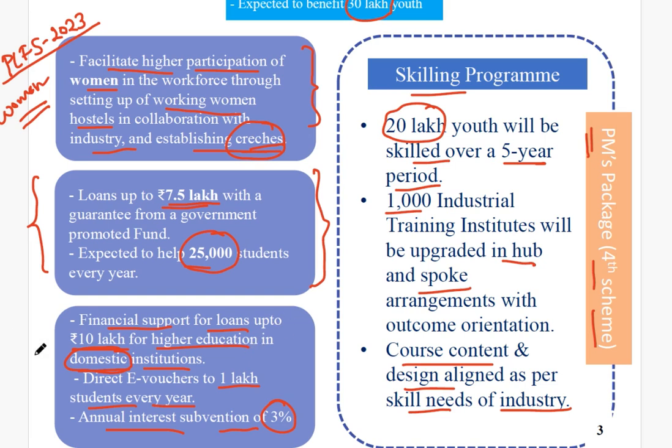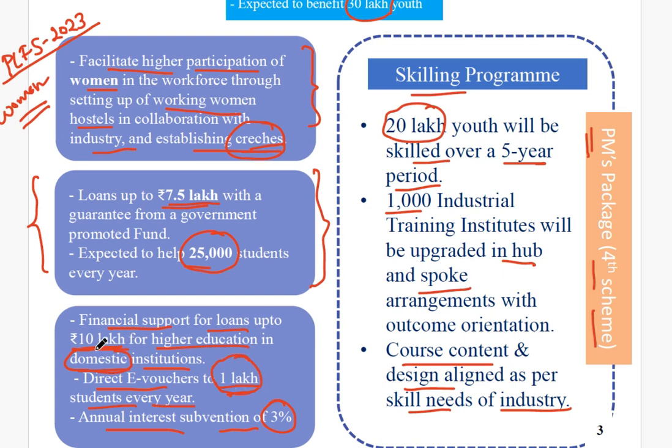Through this particular budget, the government has shown that if someone wants to pursue higher education in domestic institutions, they can take loans up to 10 lakh, and for that the government is providing direct e-vouchers of rupees 1 lakh to every student every year. And out of this, sorry, this is not 1 lakh rupees, this is 1 lakh students.